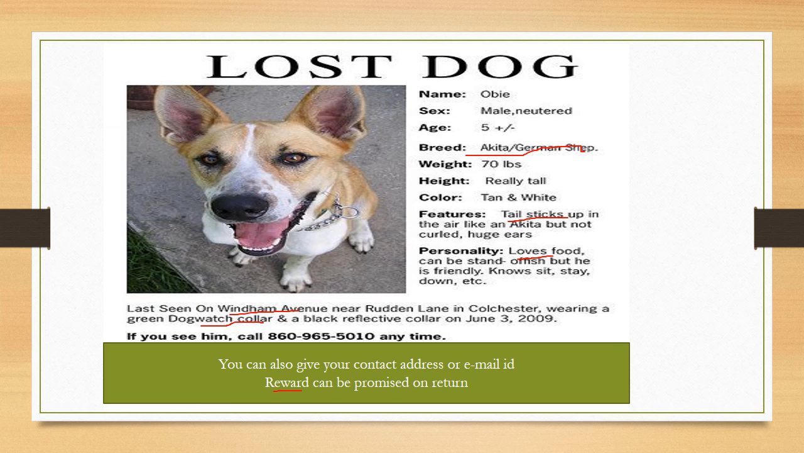Huge ears. Personality, it loves food, friendly, knows sit down and all that. Last seen where it was lost, it is Wyndham Avenue near Rudden Lane. And what it was wearing, a dog watch collar, a black reflective collar. Okay. And here is the phone number of the person who is to be contacted. Other than this advertisement, you can also add your contact address or email ID, and a reward can also be promised on the return. Reward is an appeal so that a person may easily bring the thing back to you.